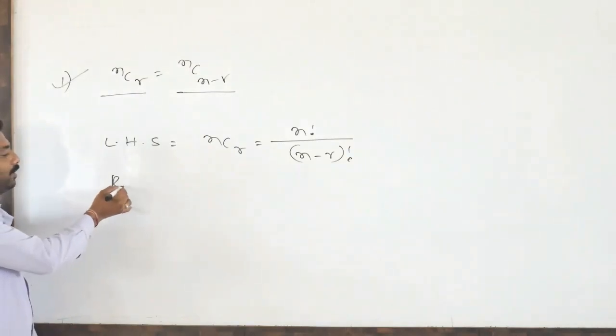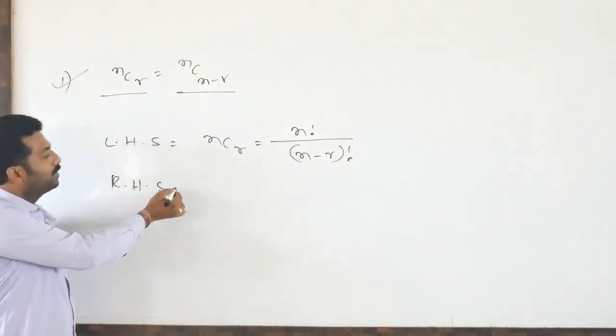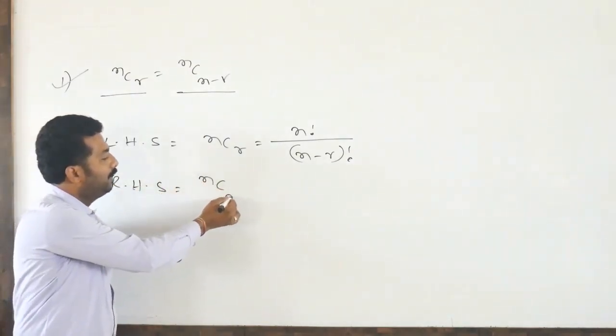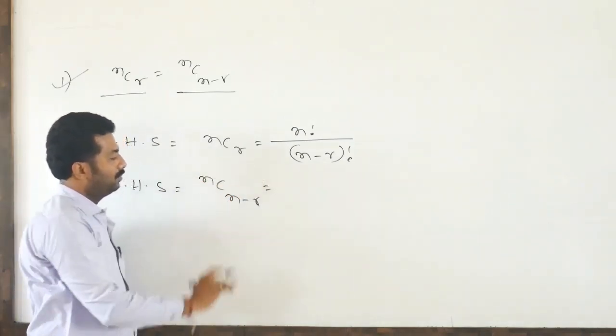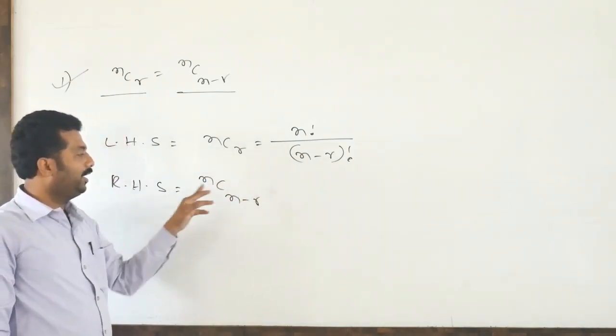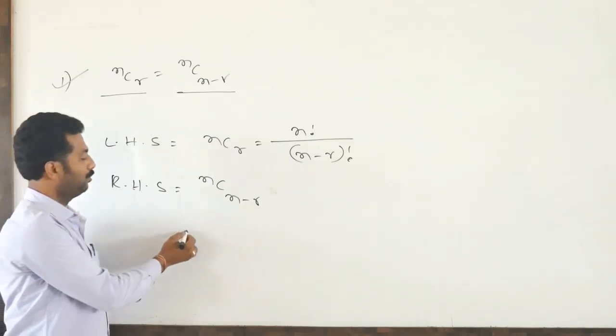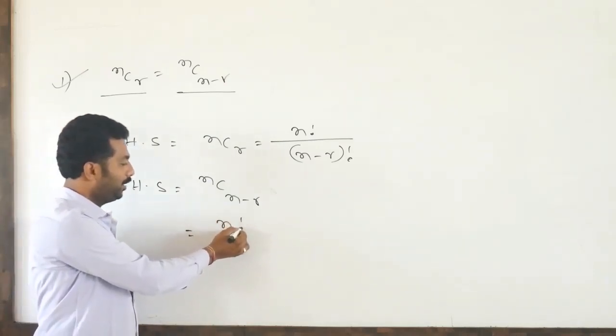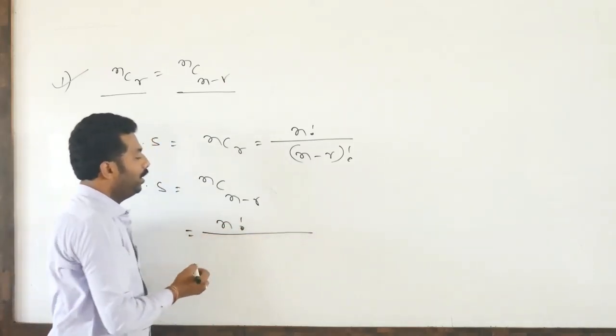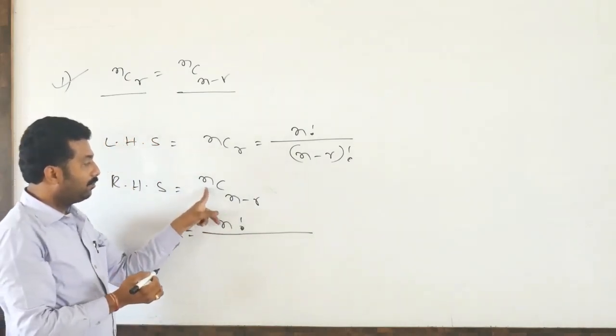Then the RHS part is NC(n minus R). We just apply the NCR formula.